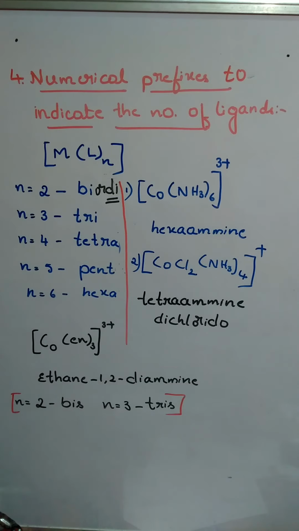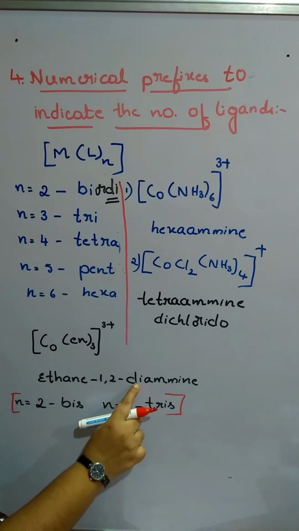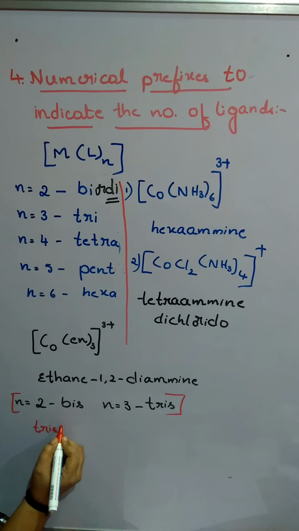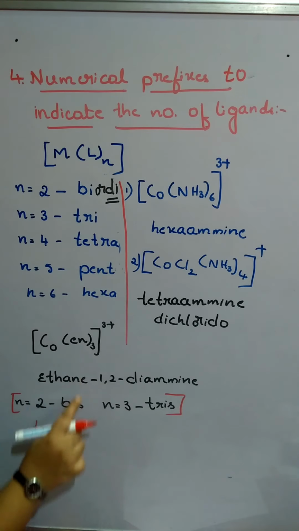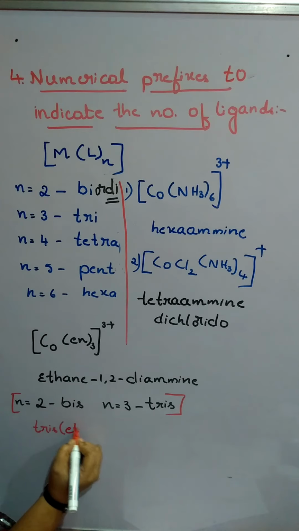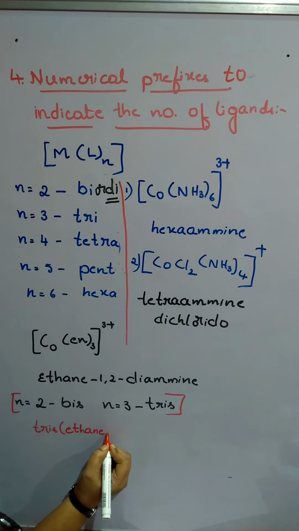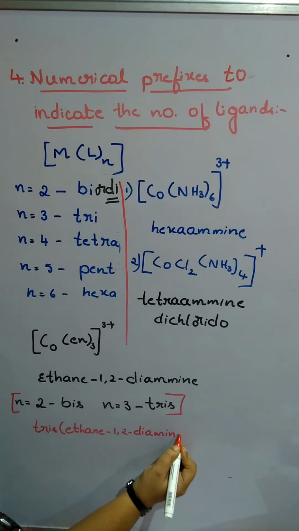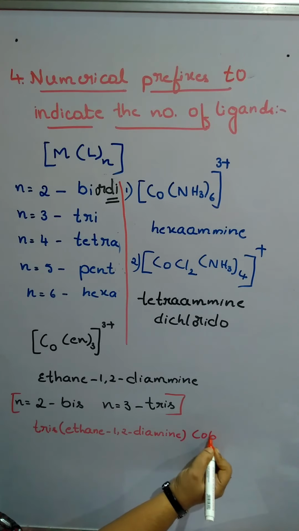The ligand name should come first, followed by the central metal atom or ion. So we have 3 here. In the name itself di is there, so this 3 has to be mentioned as tris, and the ligand name will be written inside the bracket. The name of the ligand is ethane-1,2-diamine, then cobalt.